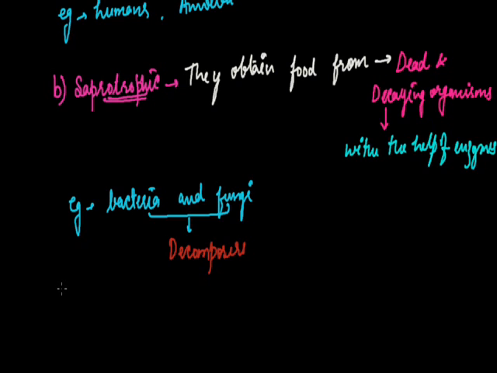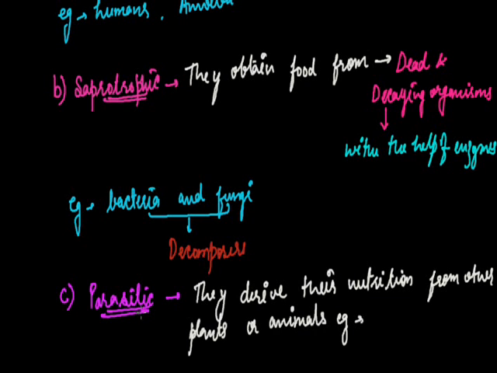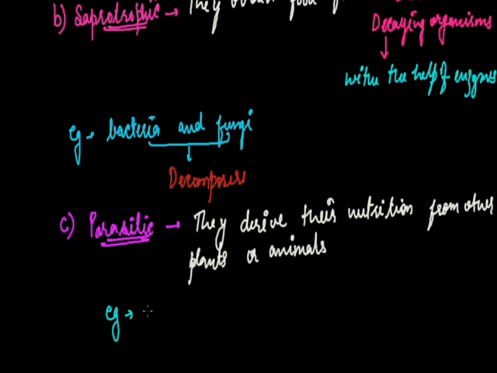The next mode of feeding is parasitic. They derive their nutrition from other living plants or animals. There are various examples of parasites. First of all, Plasmodium is an example of a parasite.